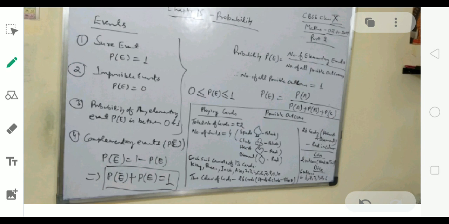Okay, so the very first thing before solving any type of question, we need to understand what types of events we will come across when solving questions related to probability. So let us see the types of events. The very first type of event is the sure event, and for a sure event the probability is equal to 1. It means the events which are damn sure to occur as per our desire. So that is called a sure event, and its probability will be equal to 1.